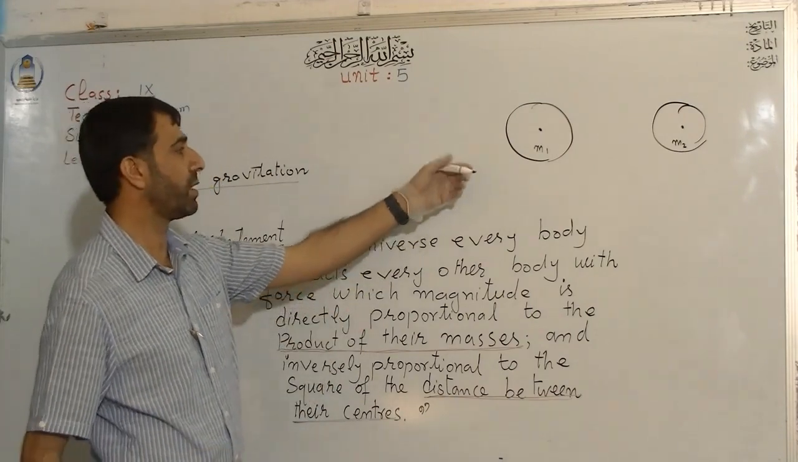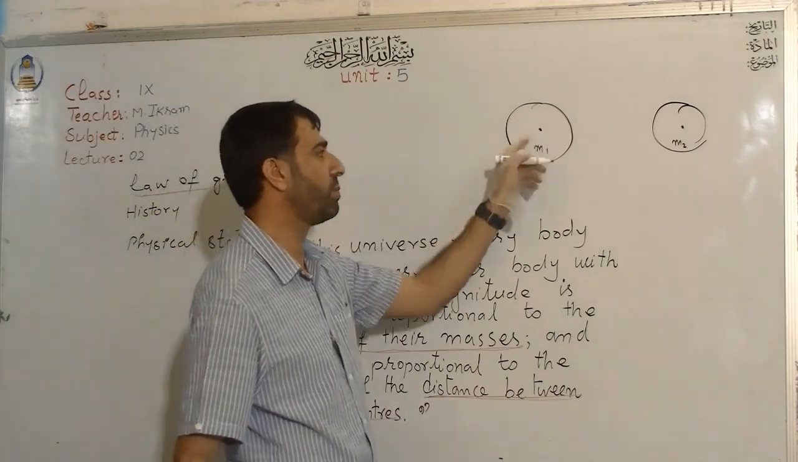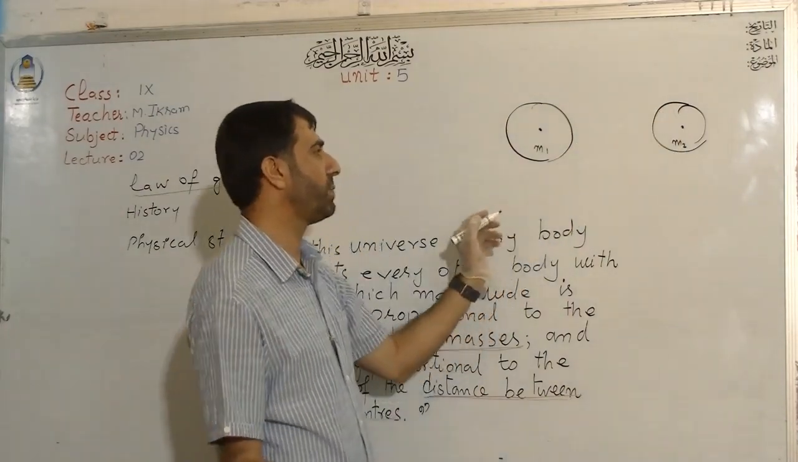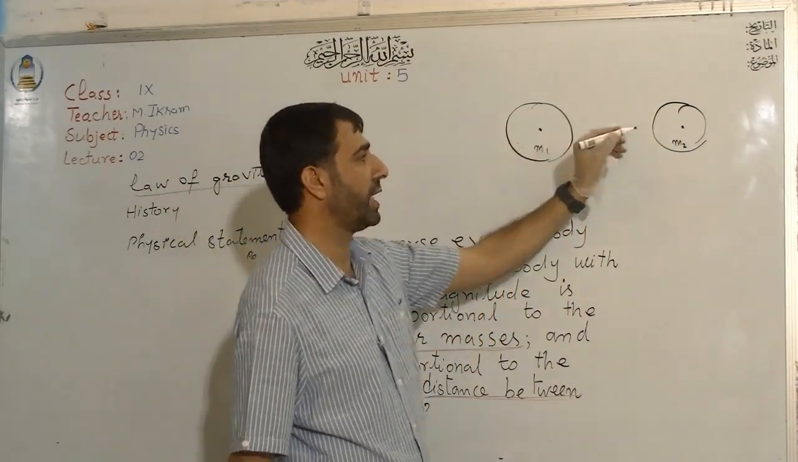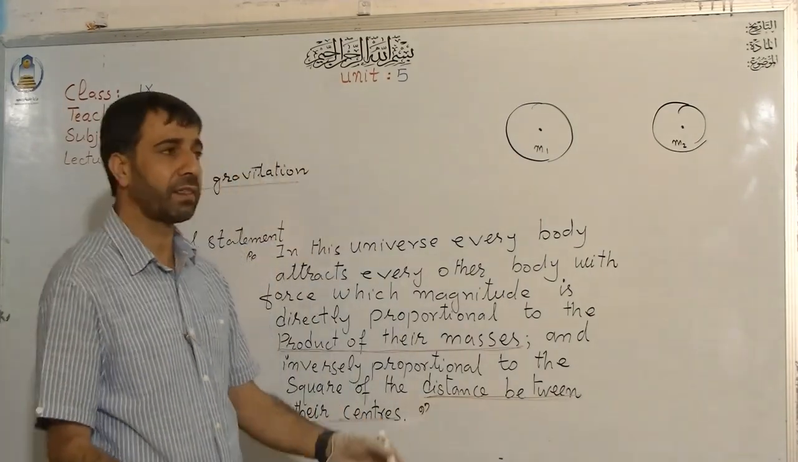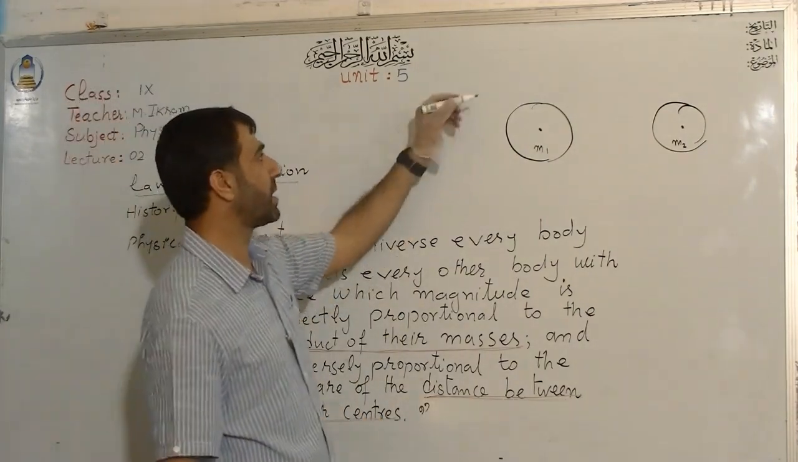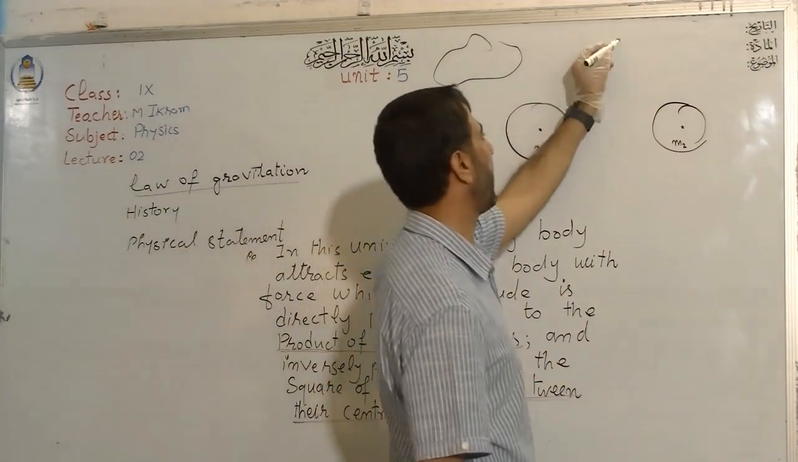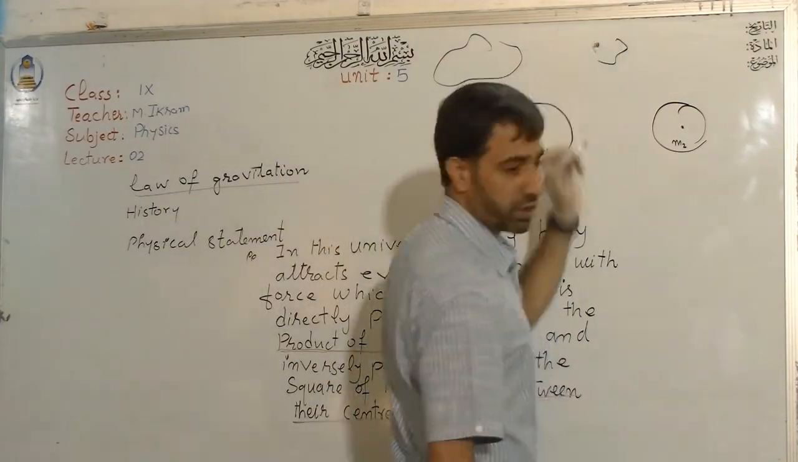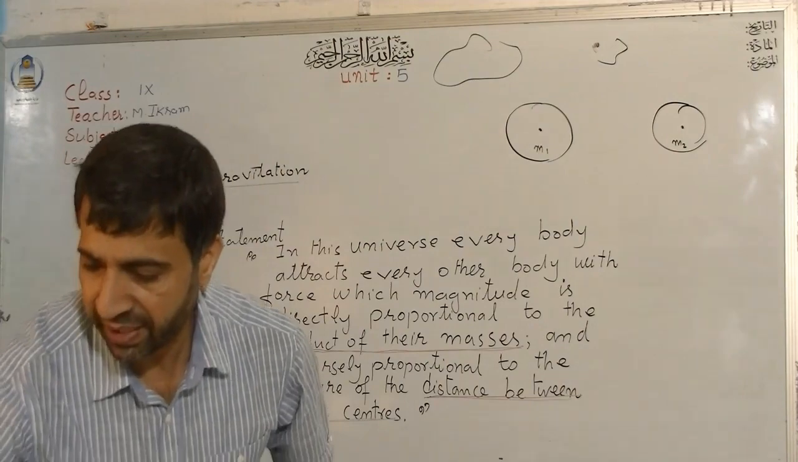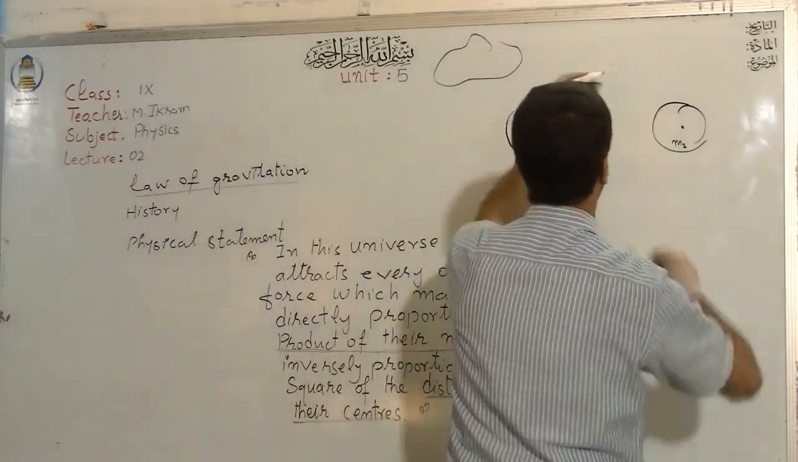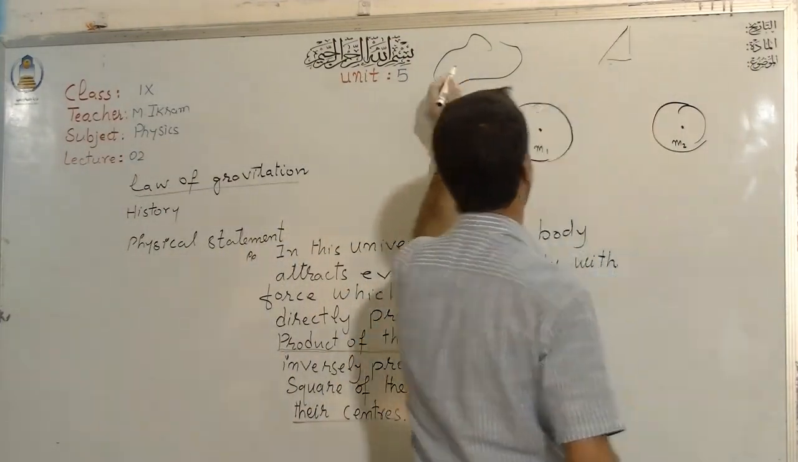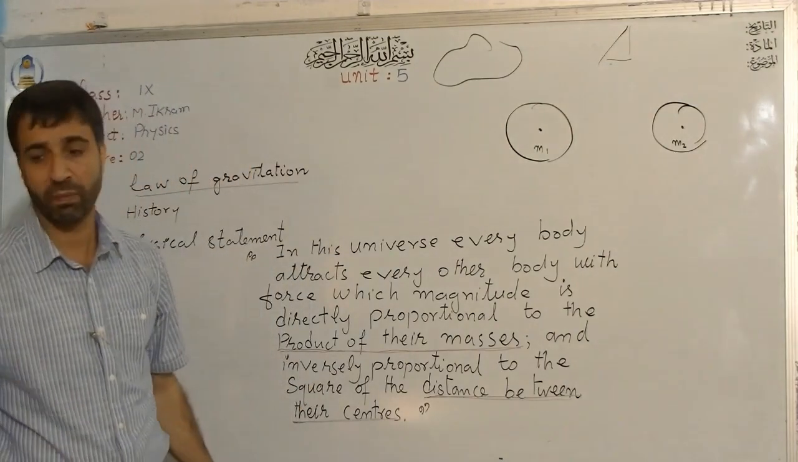As you see in this diagram, these two objects are spherical, so it is very easy to point out their centers. But it is not necessary. For example, let's say the object may be like this, and another object might be like this one, rectangular or like this. Then how will I measure the distance between these two objects?